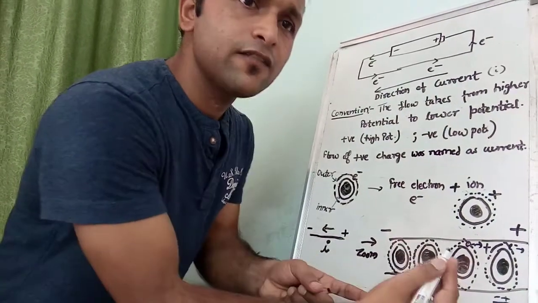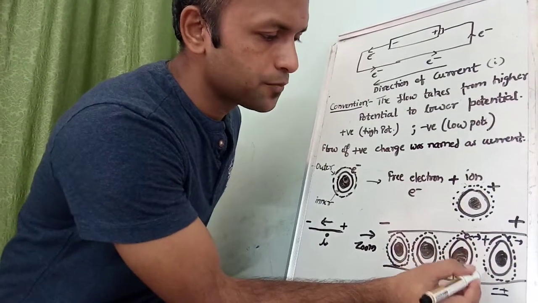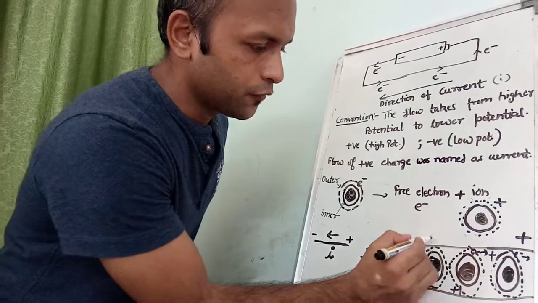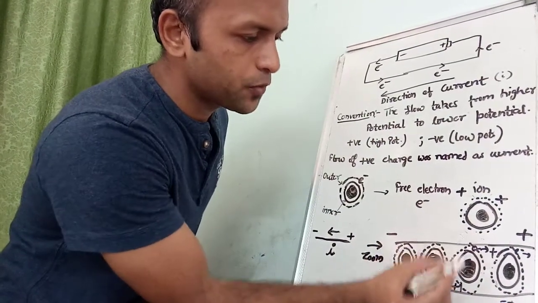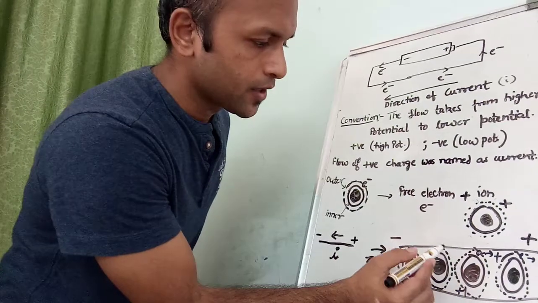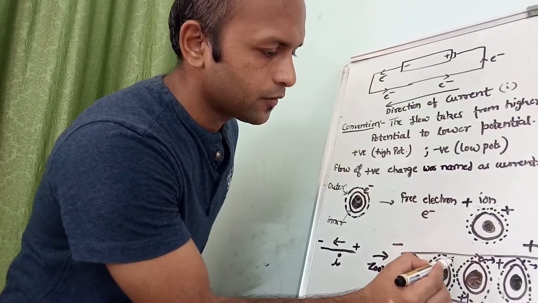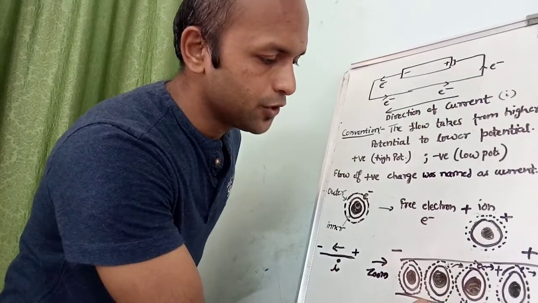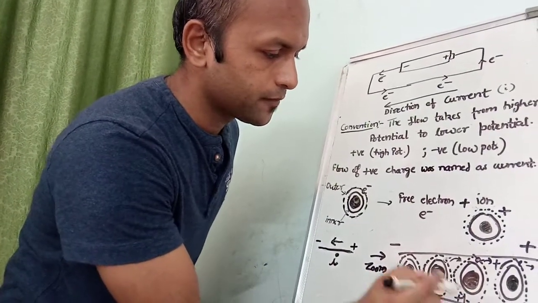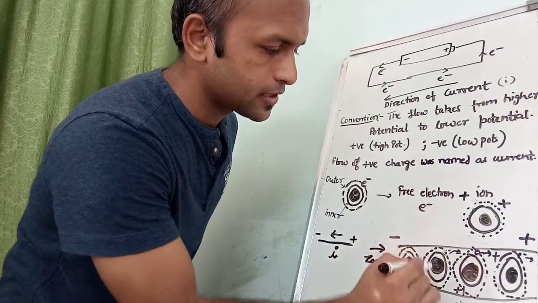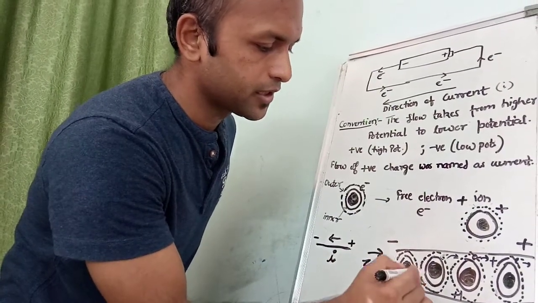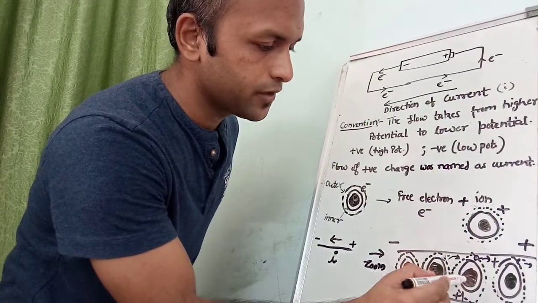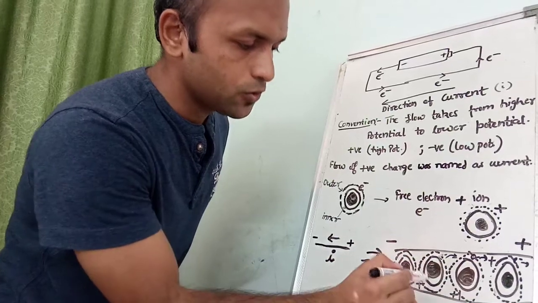So effectively what has happened, the positive charge has moved from this atom to this atom. Now for this atom, this is a positively charged ion, so the electron in it will transfer towards this ion, making this ion neutral, and this atom will become a positively charged ion. So effectively the positive charge has shifted from this atom to this atom.